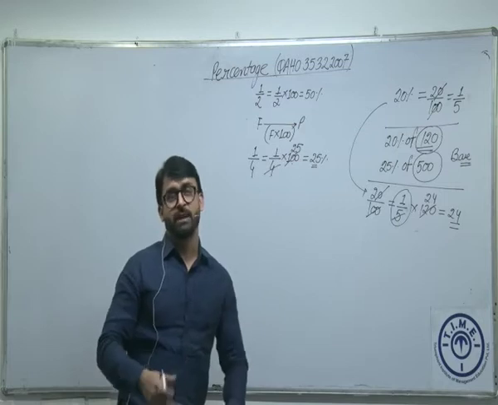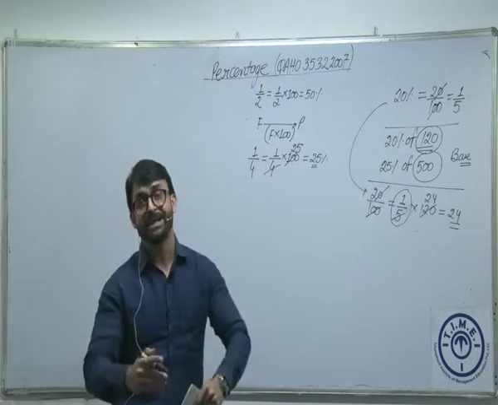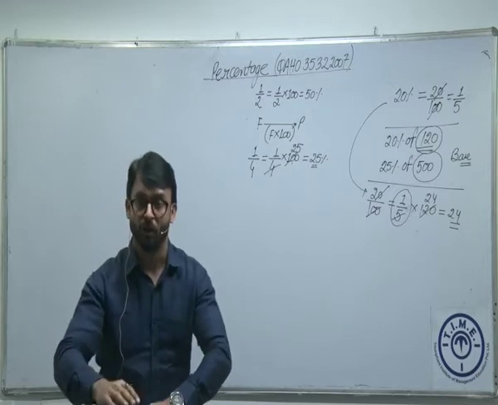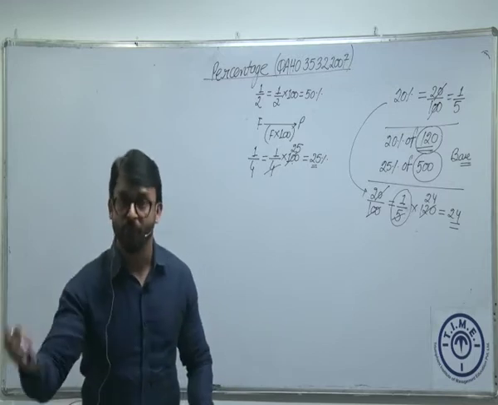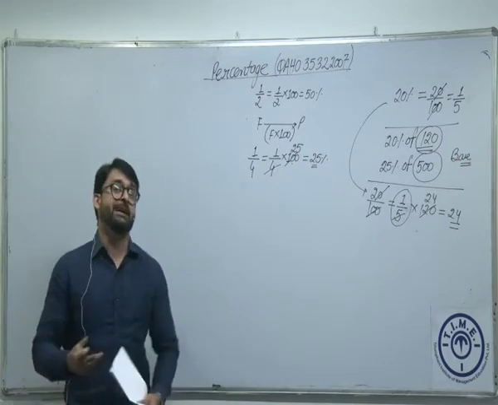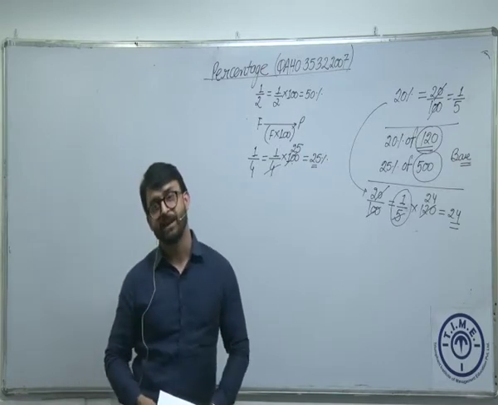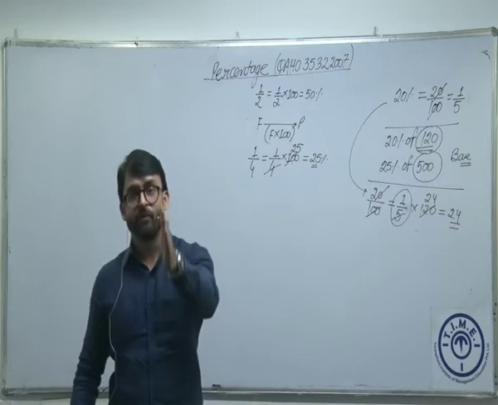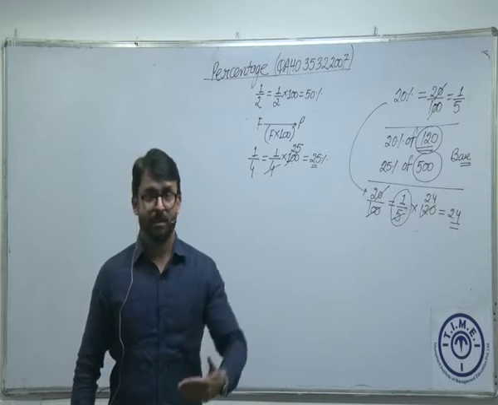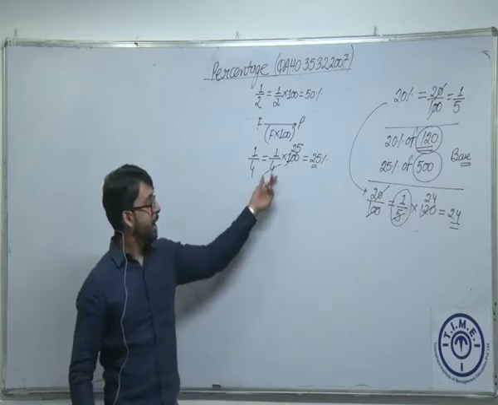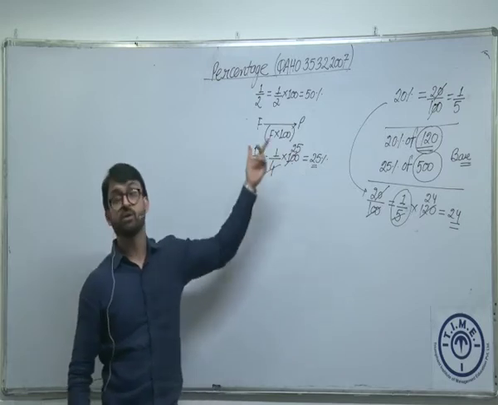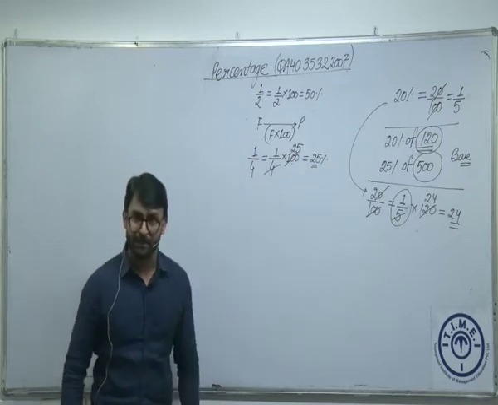If I have to calculate 25% of a number, the only thing I need to do is calculate 1 by 4 of the number, or divide that number by 4. Let's say I want to calculate 25% of 400. I just divide 400 by 4, which is 100. It's easy. But we have to understand how to convert these fractions into percentage or percentage into fraction.